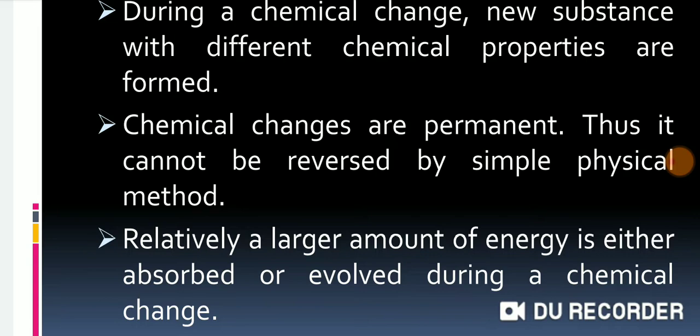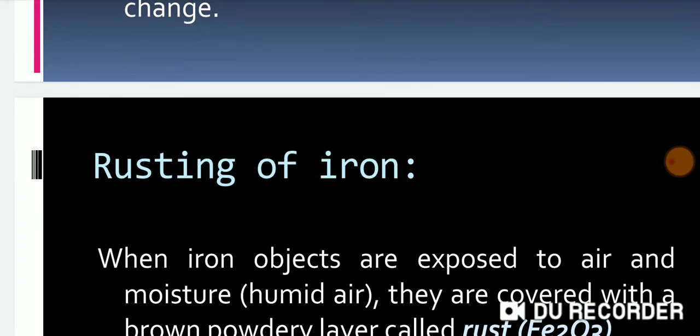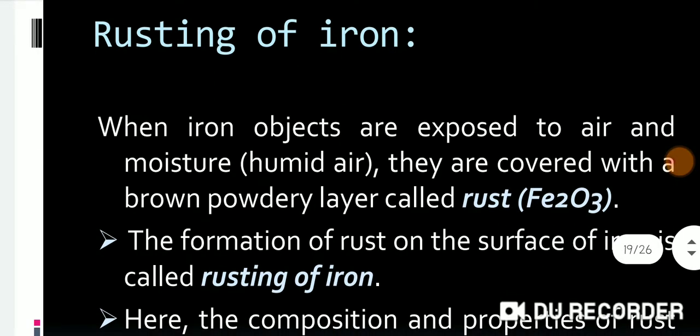Relatively, a large amount of energy is either absorbed or evolved during a chemical change. This is just the opposite of a physical change. Next, we will explain with the help of examples. First is the rusting of iron.